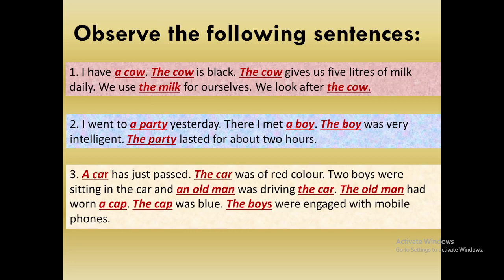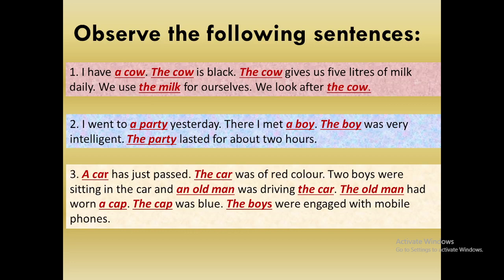2 boys were sitting in the car. Again, we have used the car. And an old man was driving the car. There is an introduction of a new noun, that is old man. Since old man is new to the paragraph, and for the first time it has been used, that's why there is use of the indefinite article, that is an. An old man was driving the car. The car is not new to the sentence. It's a repeated use.